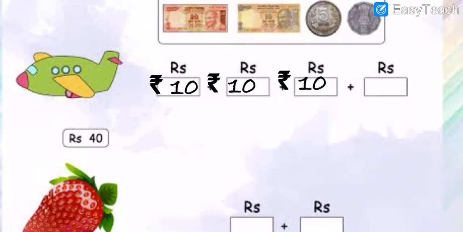Otherwise I am taking here a 20 rupees note. So it makes how much, my dear students? 20 rupees. Got my points? 10 plus 10, 20. 20 plus 10 is equal to how many?